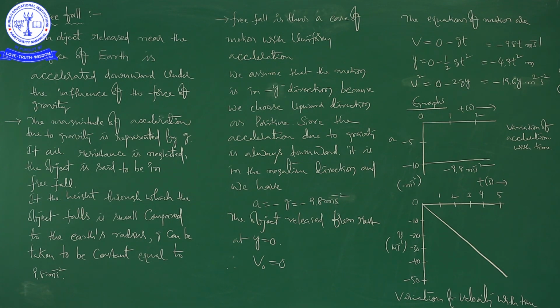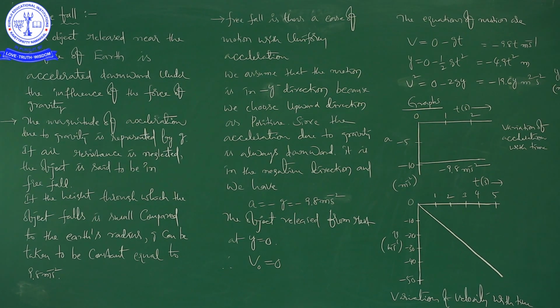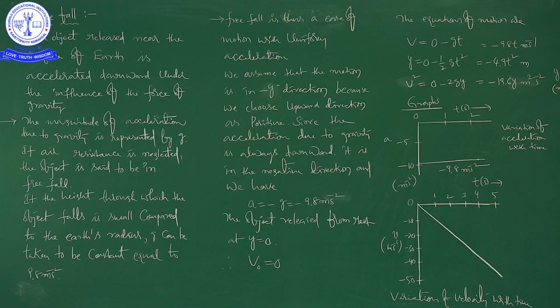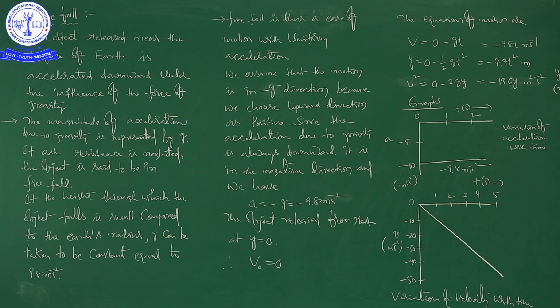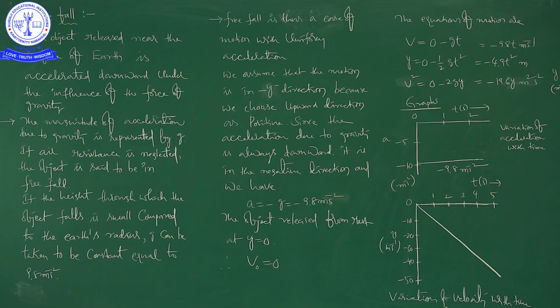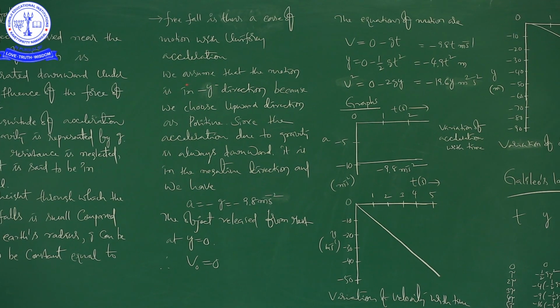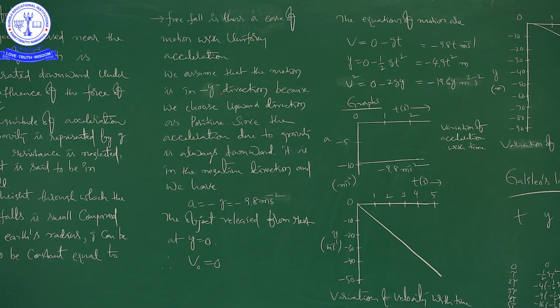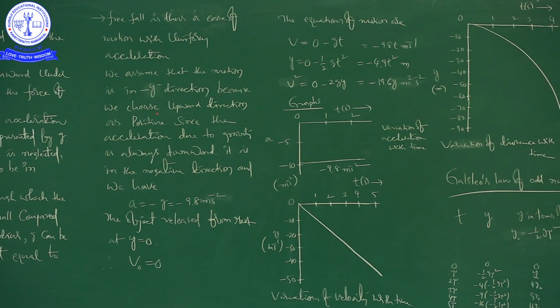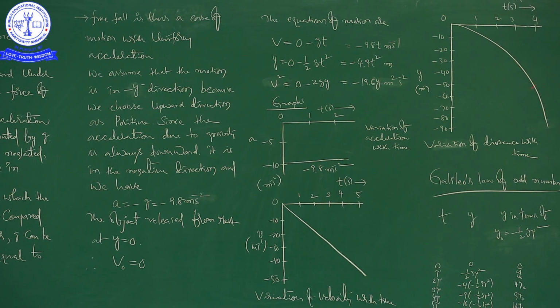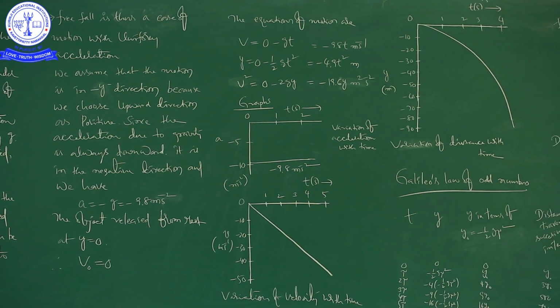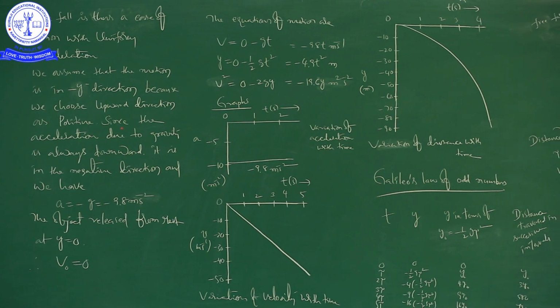So generally in our Cartesian coordinate system, this is the negative y axis. From here to the top it is the positive y axis, it is the positive x axis, it is the negative x axis, it is the negative y axis. So that only he is saying here. We assume that the motion is in negative y direction because we choose upward direction as positive.